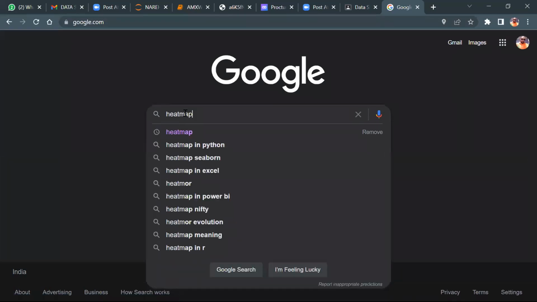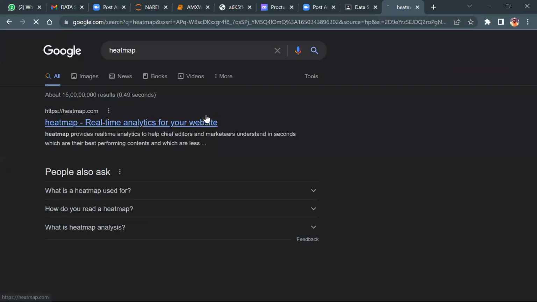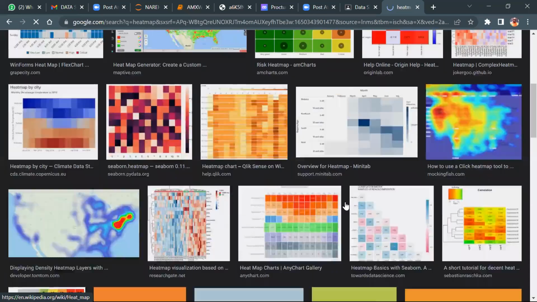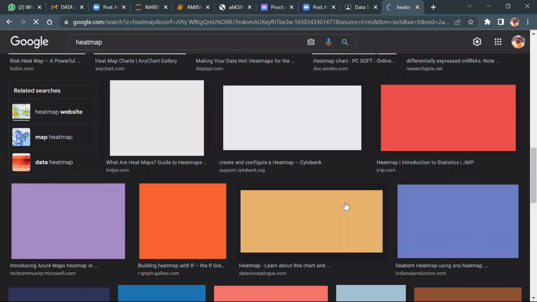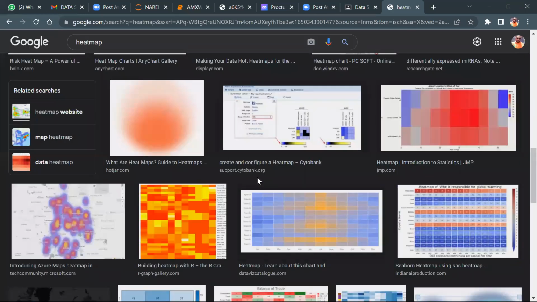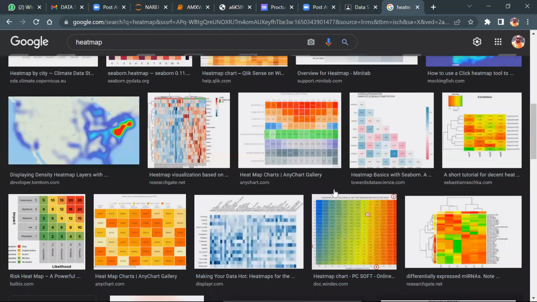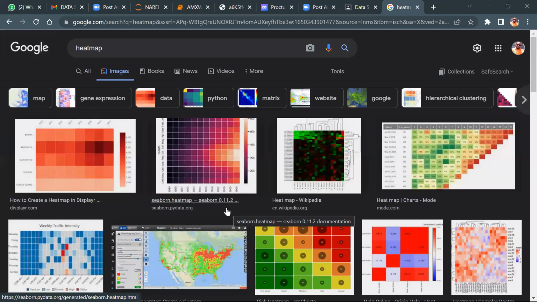Just go to the heat map over here and images, click on the images. You see, guys, how many types of heat maps you're getting? You see this? So now you may ask a question, sir, is it required to learn every one? If you require the entire 1 year, it would go on heat map only. This is the difference between real-time training and other trainings, guys. Do you understand or not?